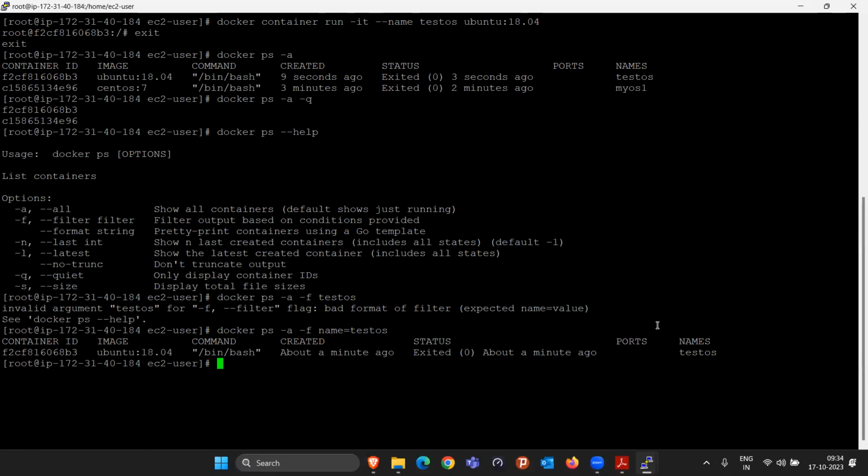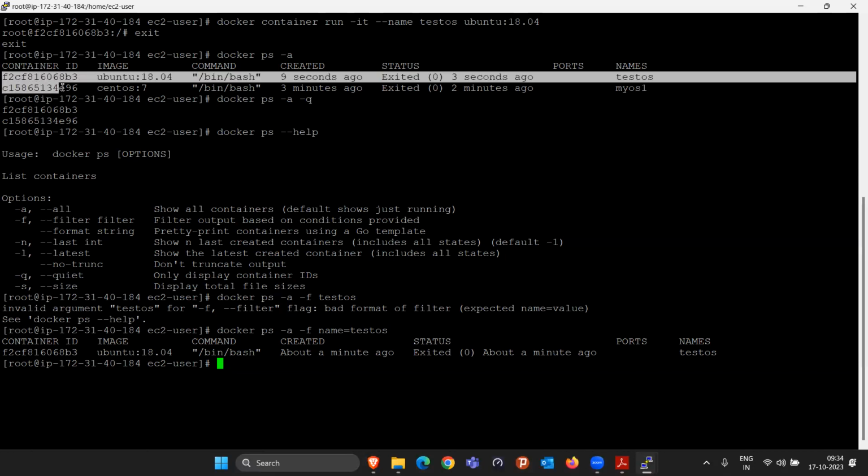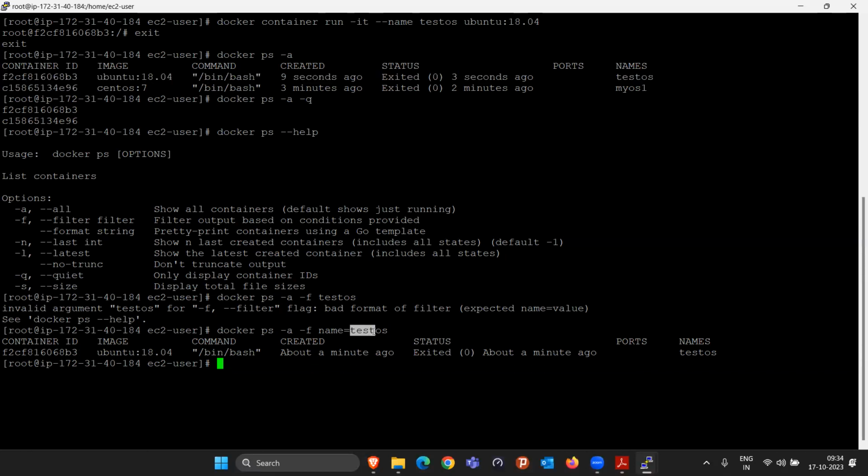Also, that is not the use case. Why would you require the name? To start the container, to stop the container, to attach to the container, the same thing you can do with the container ID also, right? You can do like that also. But if you want to filter, like I want to find the container ID of the name TestOS, that can be one condition, right? In that case, you can use this command.